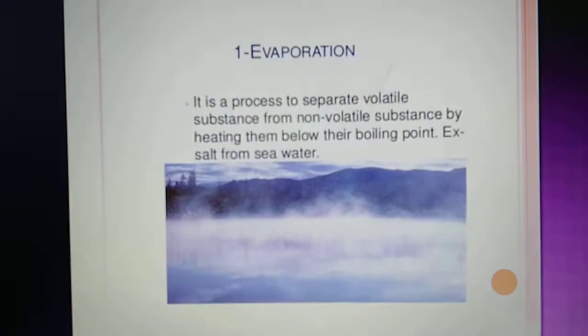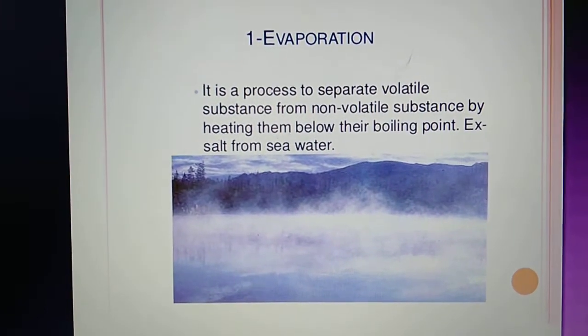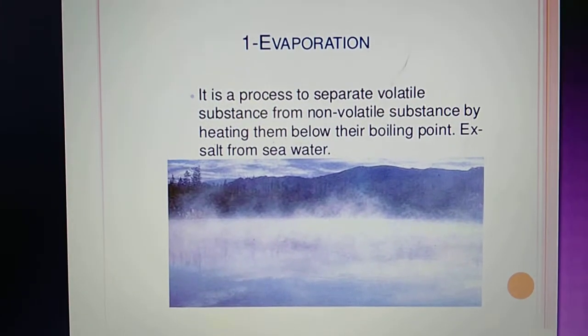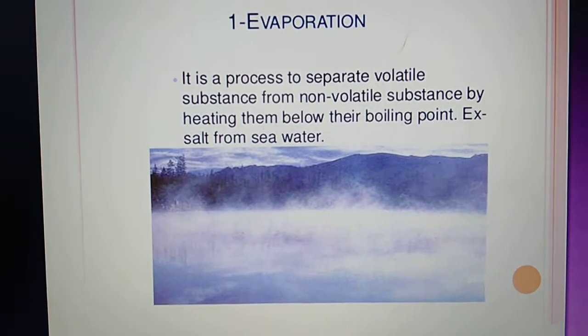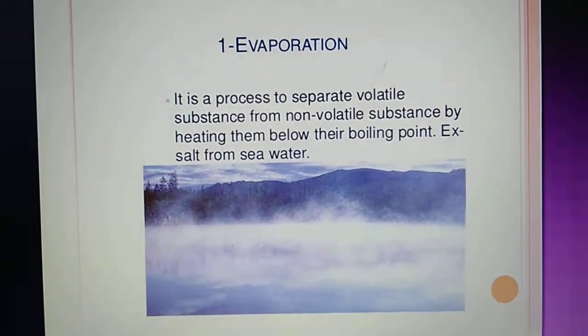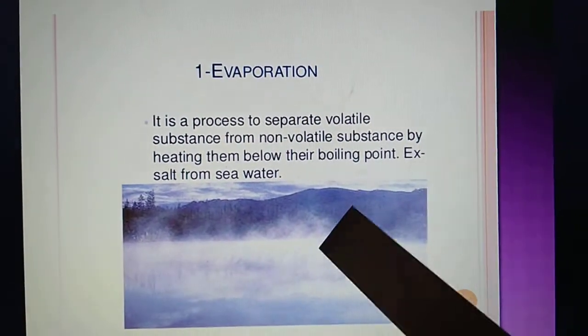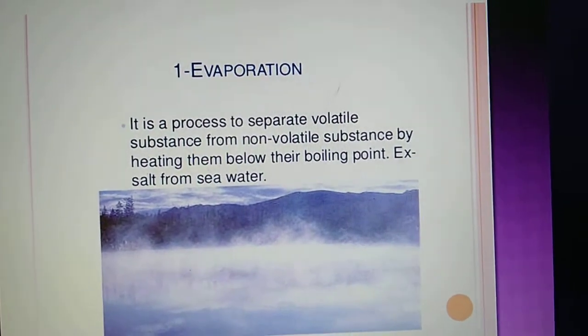What is evaporation? As we all know, it is the vaporized form of water. So it is a process to separate volatile substances from non-volatile substances by heating them below their boiling point. The best example of evaporation is getting salt from seawater. Here you can see that water is evaporated in the form of vapors. Okay, so it is an example of evaporation.